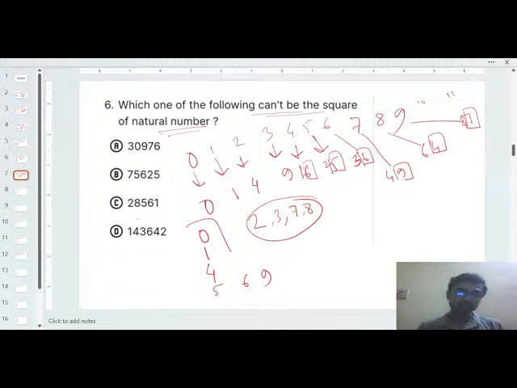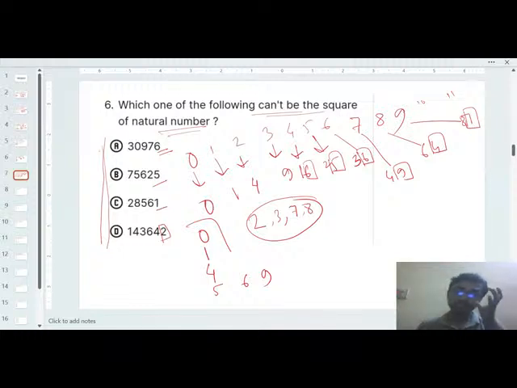So from these four options, in the first option the last digit is 6, so definitely that can be a square number. In the second option the last digit is 5, so that can be a square number. In the third option the last digit is 1, so that can be a square number. But in the fourth option the last digit is 2, so definitely that is not a square number. You cannot take the square root of option D.